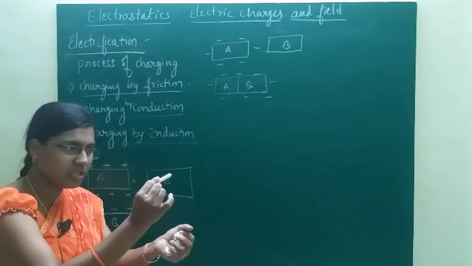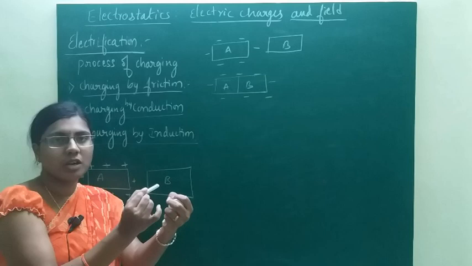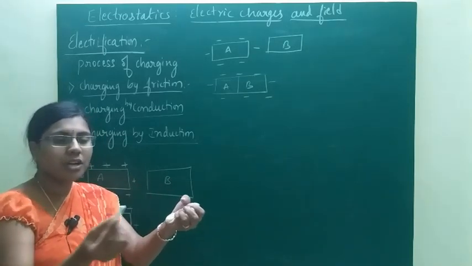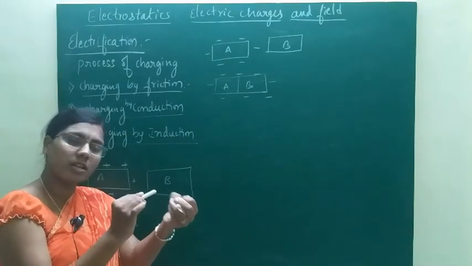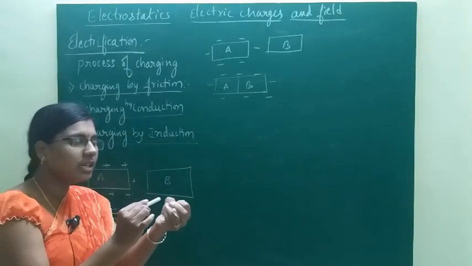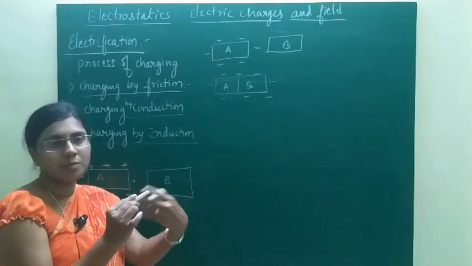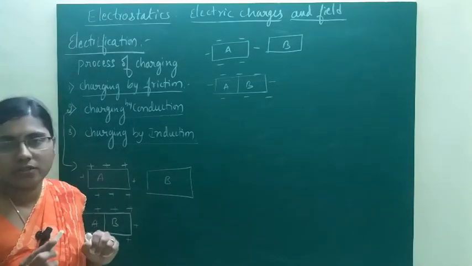If it is a positively charged conductor, negative charges are developed in the uncharged conductor. Or if we hold a negatively charged body near the uncharged conductor, positive charges are deposited at the near surface of this conductor.